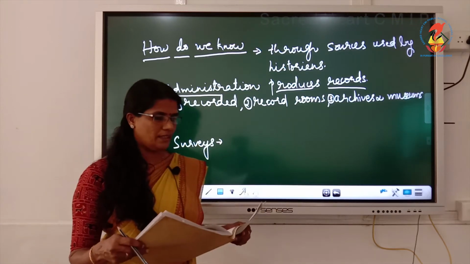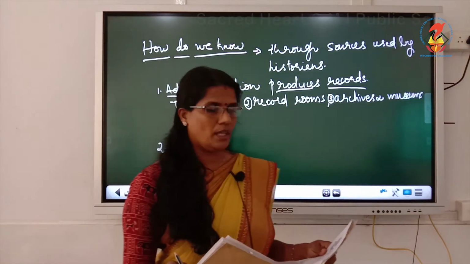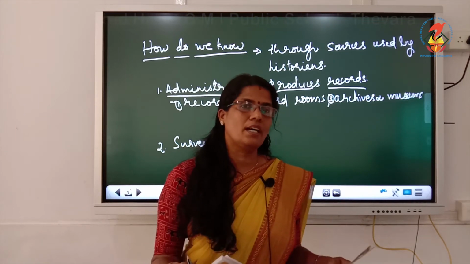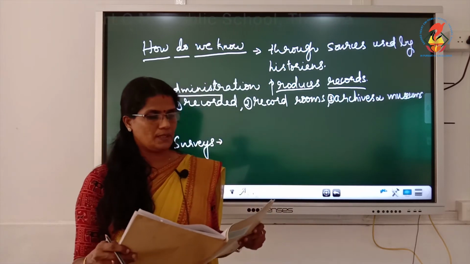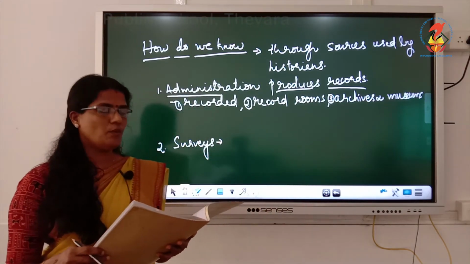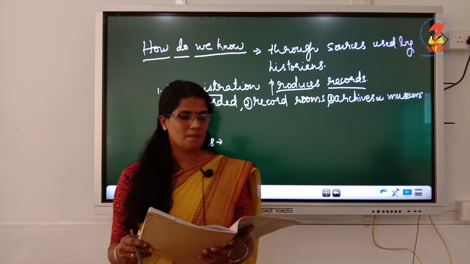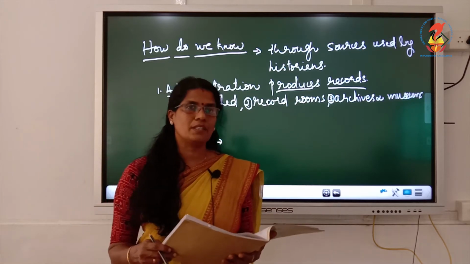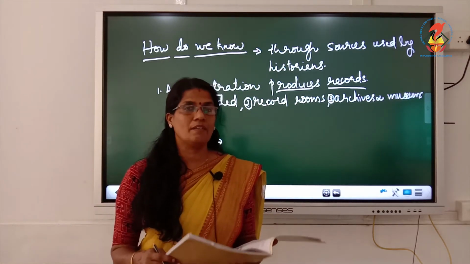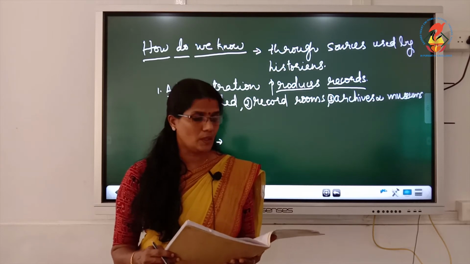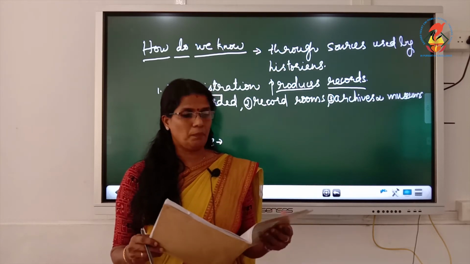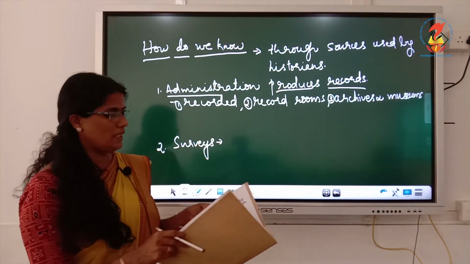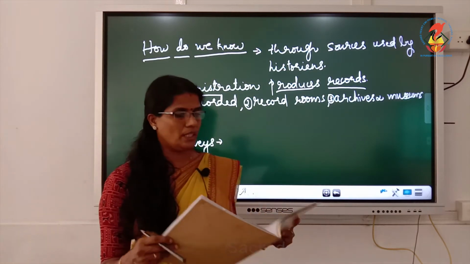Survey means what? They conducted surveys in order to understand the entire country's situation. So, in each area they conducted surveys. Take page number 6. Surveys become important. The British believed that a country had to be properly known before it could be effectively administered. So, what they did is they planned things systematically. They understood that a country should be properly known before it could be effectively administered, so surveys were needed. So, how did they do the surveys?